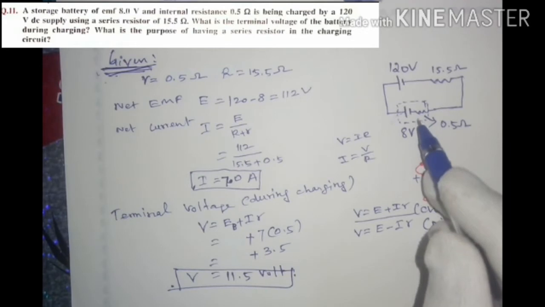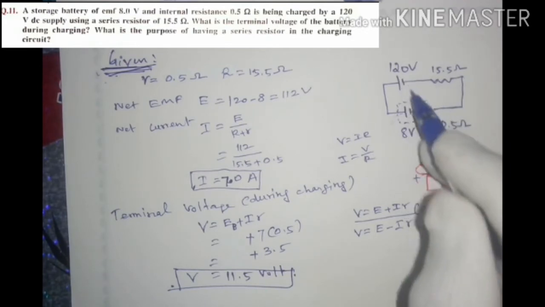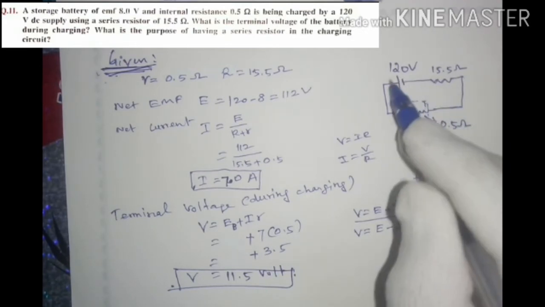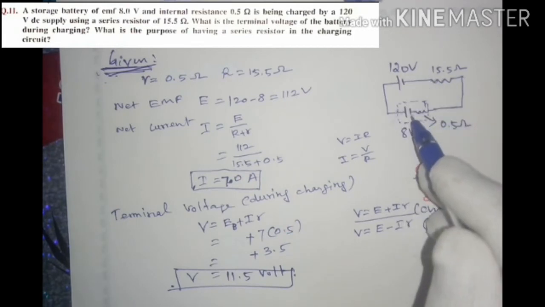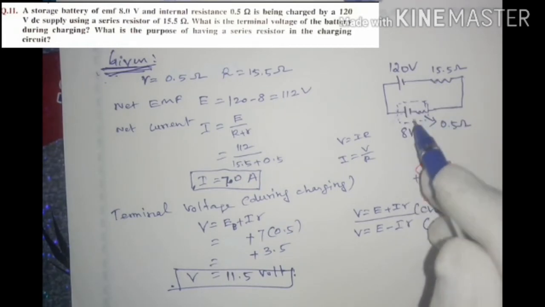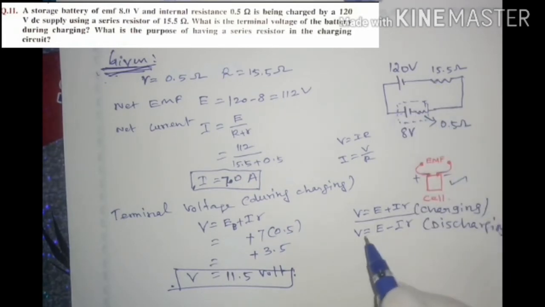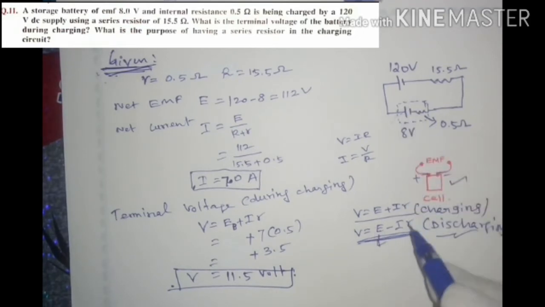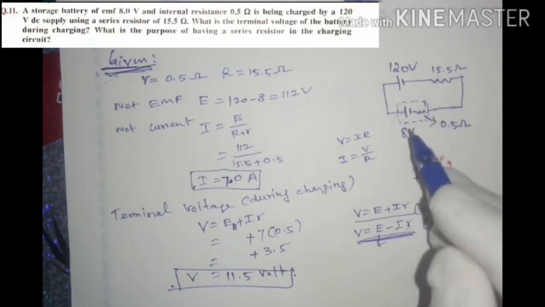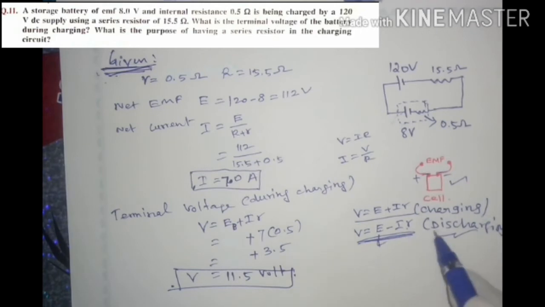While discharging, only the battery is there in the circuit, no external battery in the circuit. So the terminal voltage of the battery is given by V equals E minus Ir. This is in the case of discharging, where E is the EMF of the battery and small r is the internal resistance of the battery. So minus Ir means the voltage drop through the battery. So this is the terminal voltage while discharging.